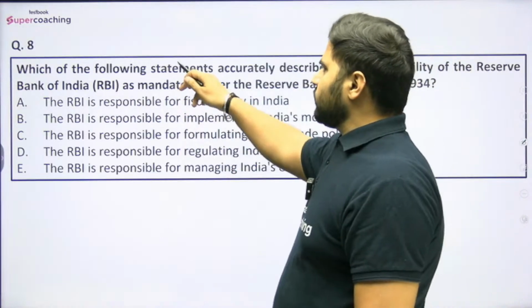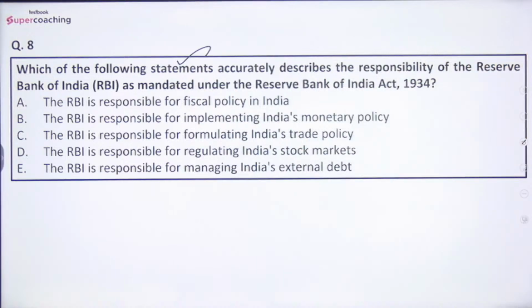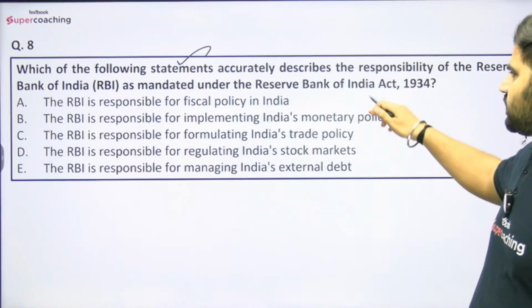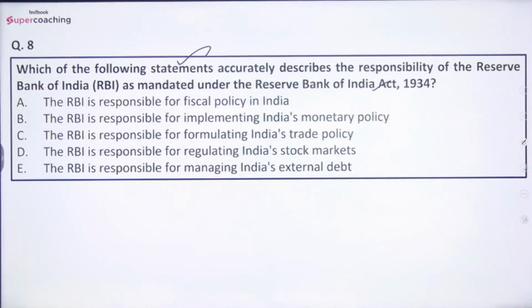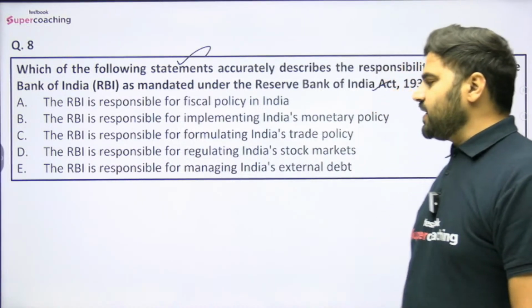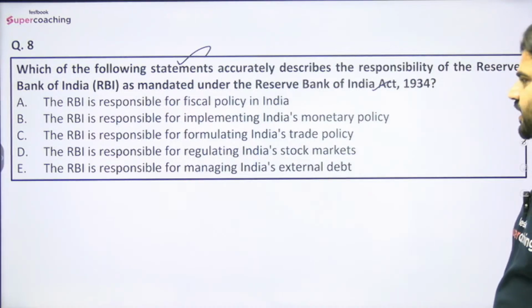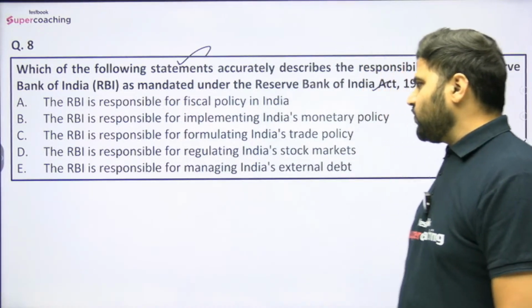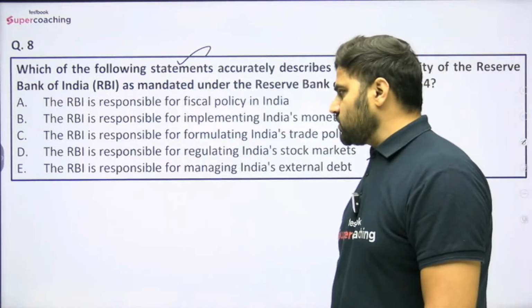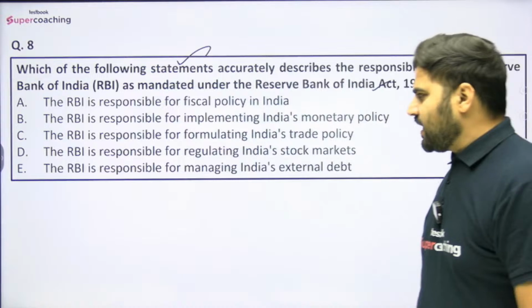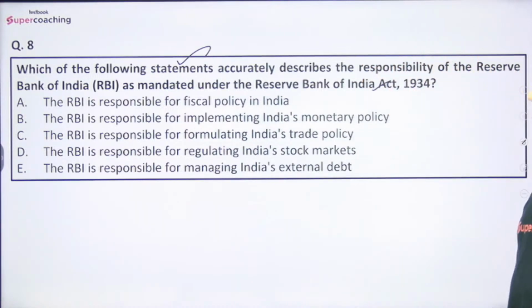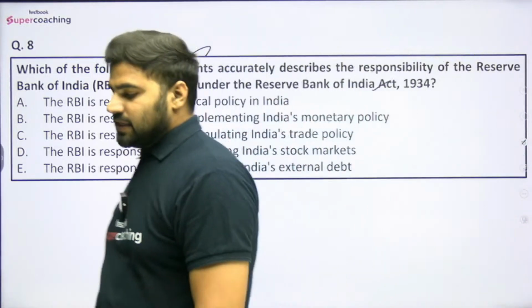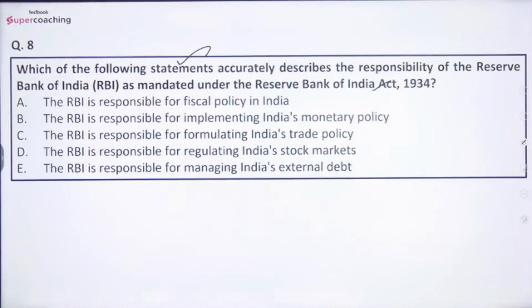Question number 8 is, which of the following statement accurately describes the responsibility of the RBI as mandated under the Reserve Bank of India Act 1934? Options are: RBI is responsible for fiscal policy in India, RBI is responsible for implementing India's monetary policy, RBI is responsible for formulating India's trade policy, RBI is responsible for regulating India's stock markets, and the RBI is responsible for managing India's external debt. बताइए इसमें से कौन सी रिस्पॉन्सिबिलिटी है जो आरबीआई पूरी करता है? डू लेट मी नो गाइस. बताइए, आई एम वेटिंग फॉर योर रिप्लाई.